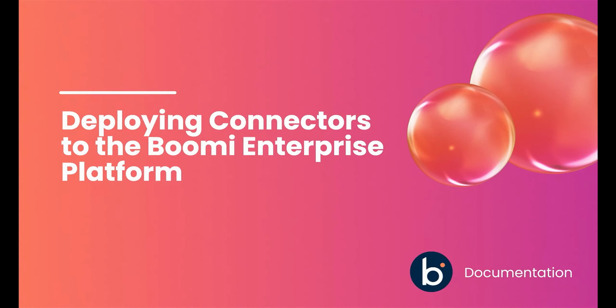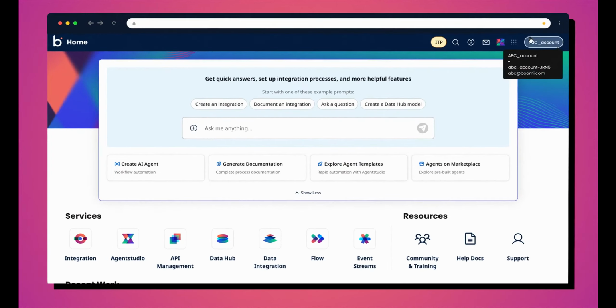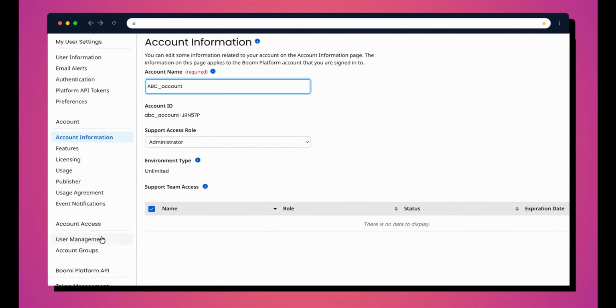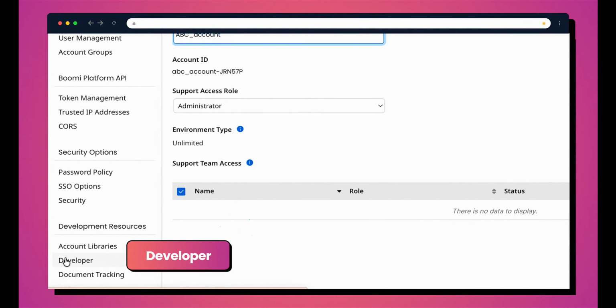This tutorial shows you how to deploy your connectors to the Boomi Enterprise Platform. Log into the Boomi platform and go to Settings. Under Development Resources, select Developer.